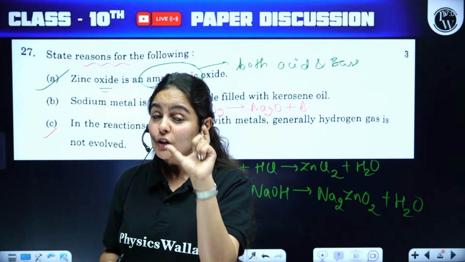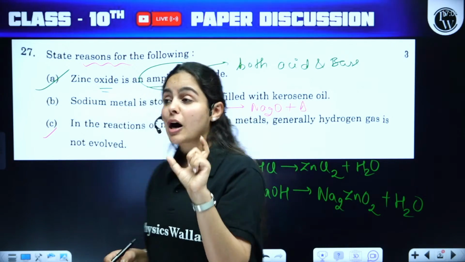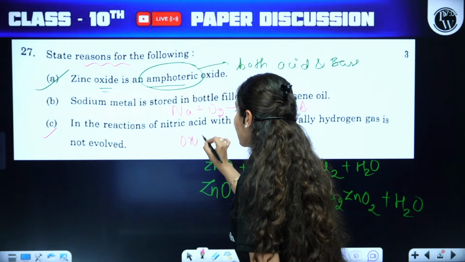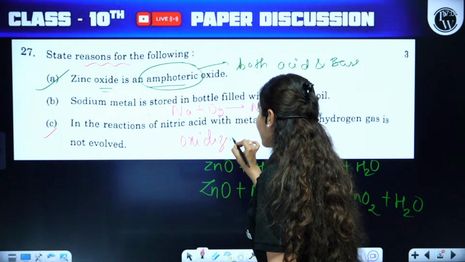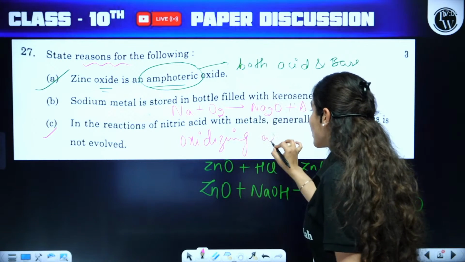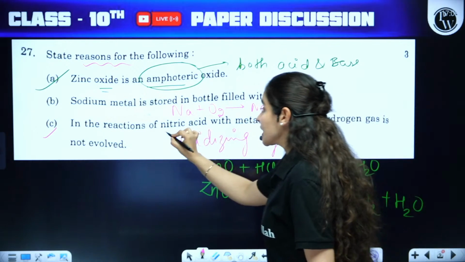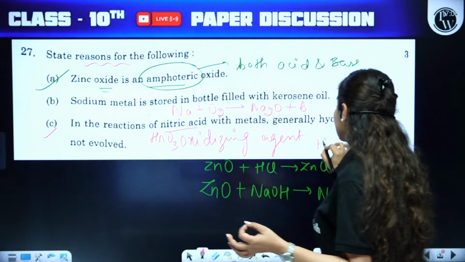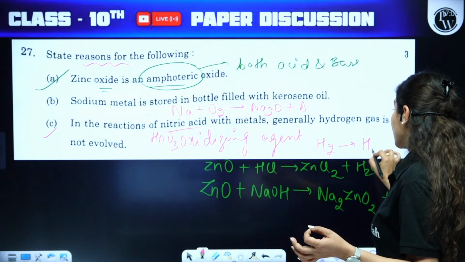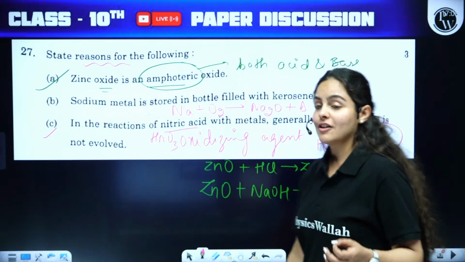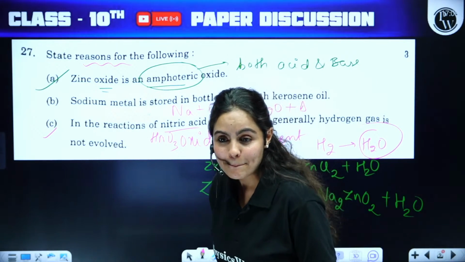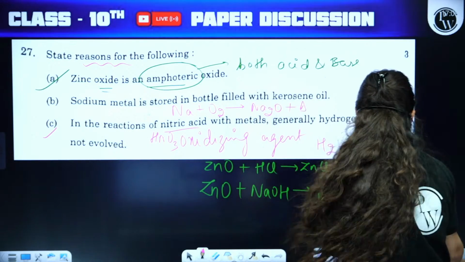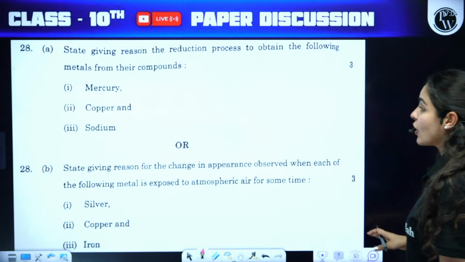On that particular term, you will be getting marks. I hope you guys have written this, oxidizing agent. So nitric acid being a strong oxidizing agent, it immediately converts hydrogen into water. Okay. Superb. So 1 mark will be yours for the third one.